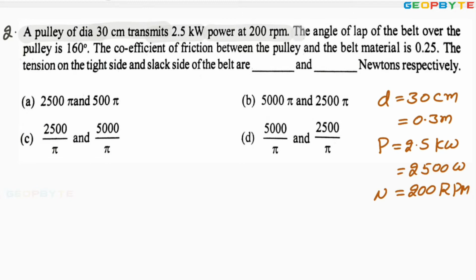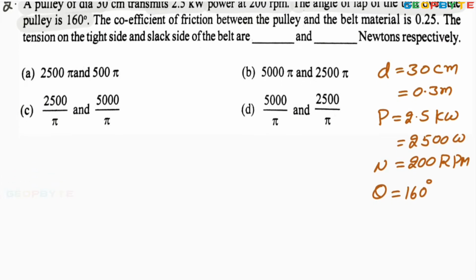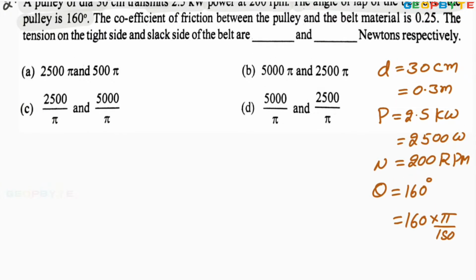Next, the angle of lap of the belt over the pulley. Angle of lap means angle of contact, equal to 160 degrees. You convert it to radians: 160 multiplied by pi by 180. That is the theta value, angle of contact theta.